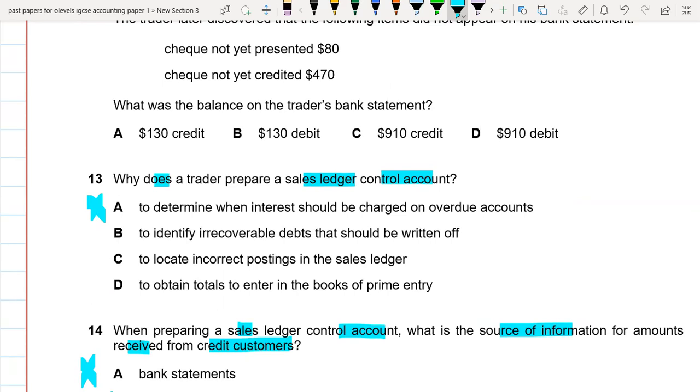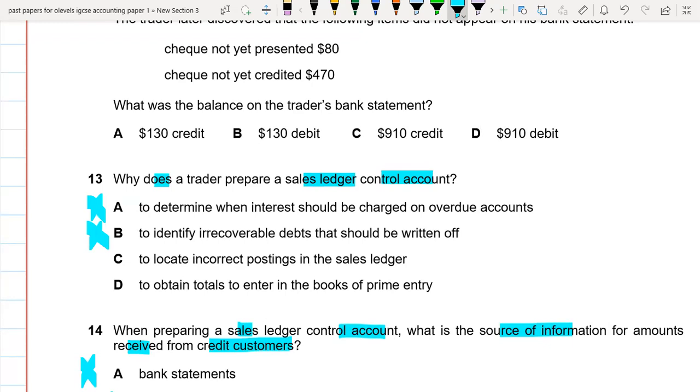This is again not the right option, because we prepare the irrecoverable debts account separately. We can identify irrecoverable debts by using journals, so this is not the right option.